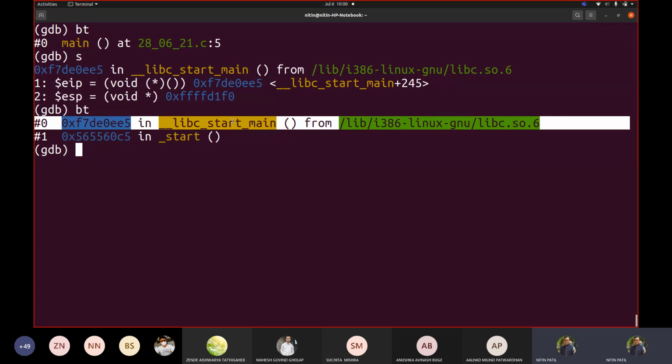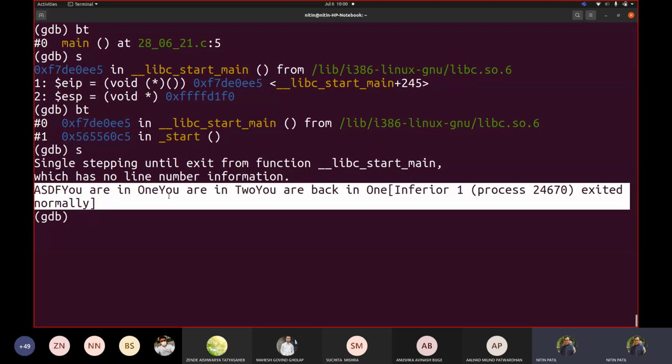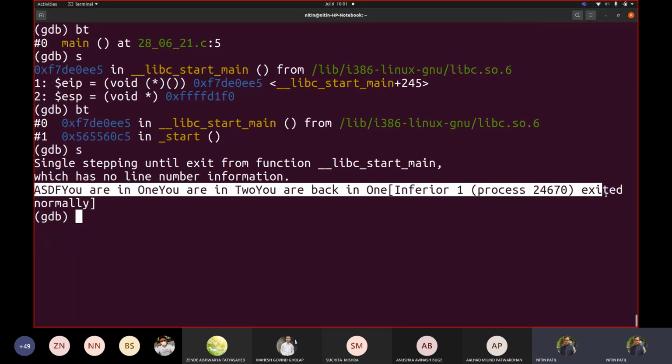Now if I say step again, my program execution is done. Everything is done. Now it says your program was completed. These are the statements: ASDF, you are in 1, you are in 2, you are back to 1. This process is exited. Now if I write BT, there is no stack. Okay, so this is how the management is done by the process context.